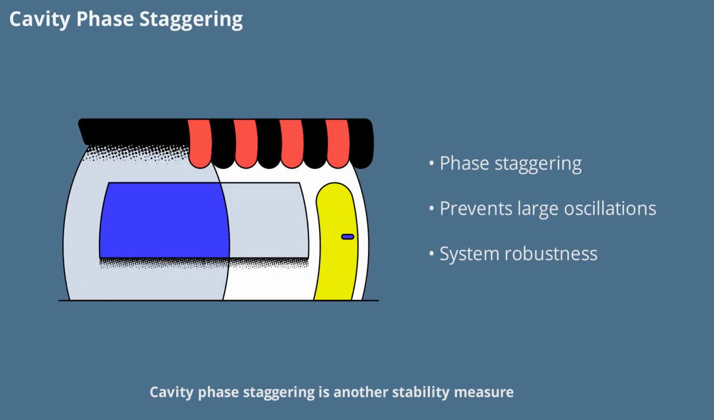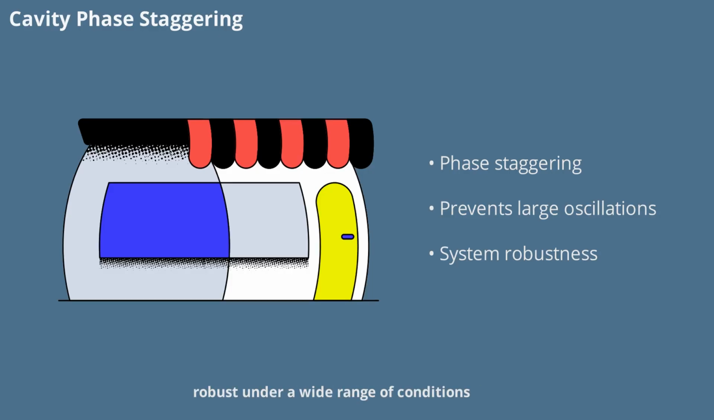Cavity phase staggering is another stability measure. By intentionally offsetting the phase of each cavity, the system prevents the buildup of large, coherent oscillations that could lead to instability. This technique, combined with plasma damping and harmonic detuning, ensures that the AEON-CASIMIR system remains robust under a wide range of conditions.